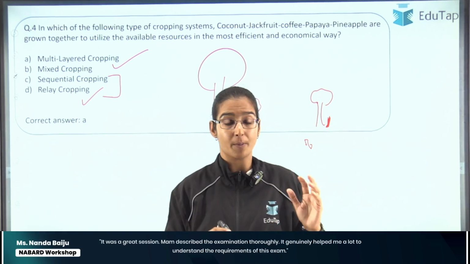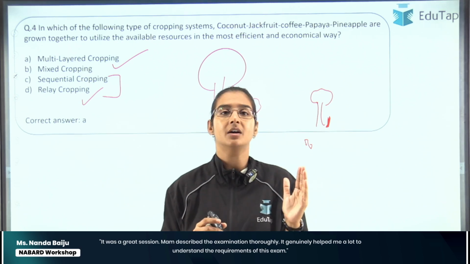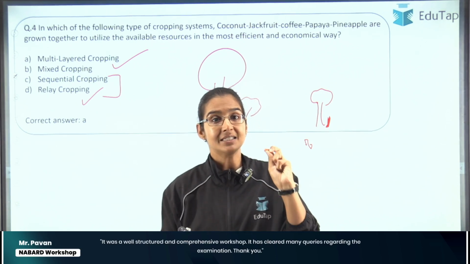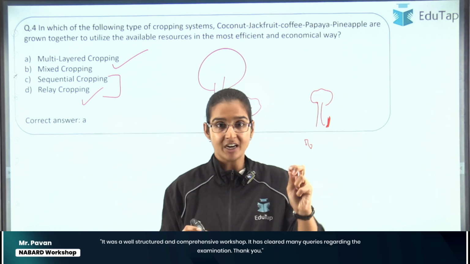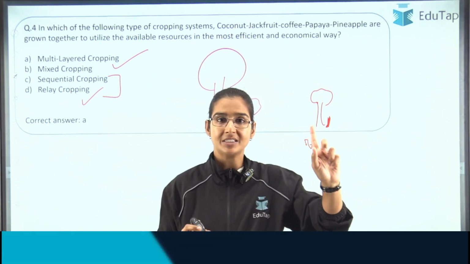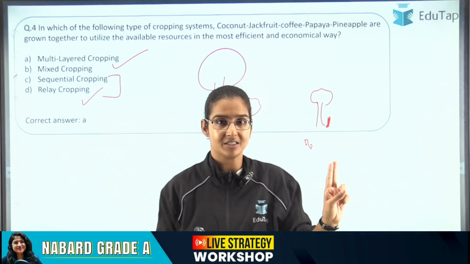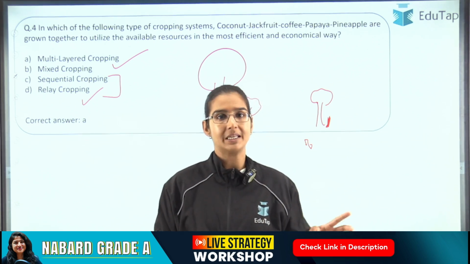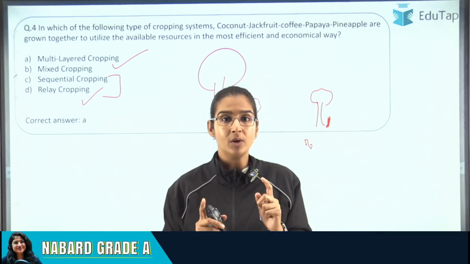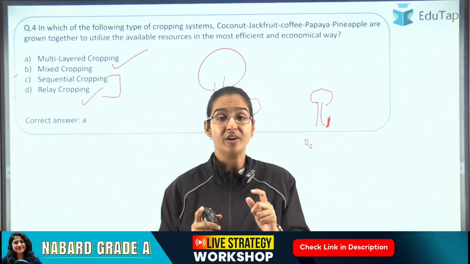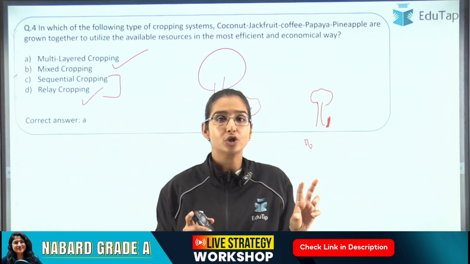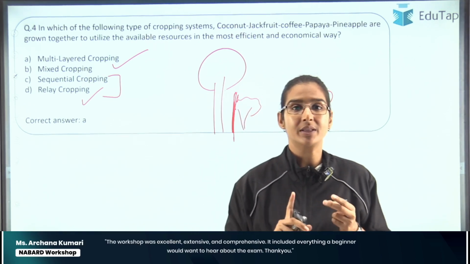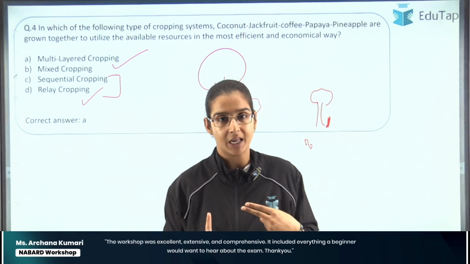Rice is already standing in the field, matured and ready to be harvested, but we have not harvested it yet, and in that field itself we plant a second crop, say some leguminous plant. That is the example of relay farming. When we plant the second crop before harvesting the first crop, that is relay farming. I think the difference between sequential cropping and relay cropping is now clear to you.